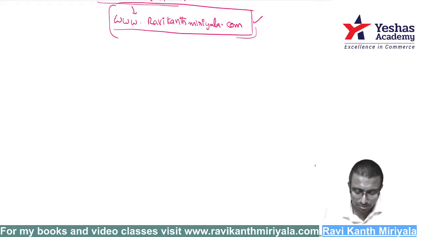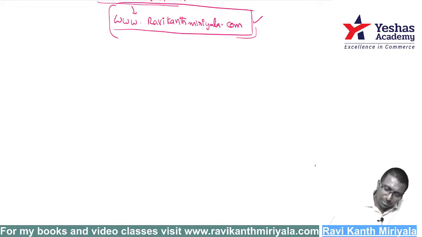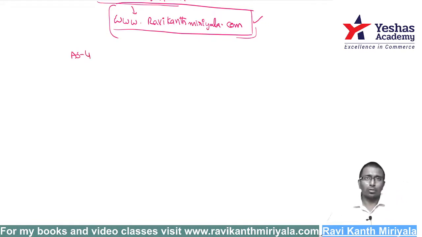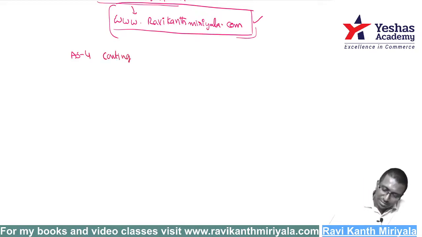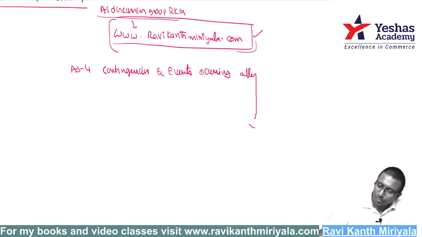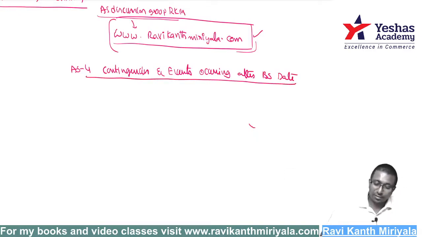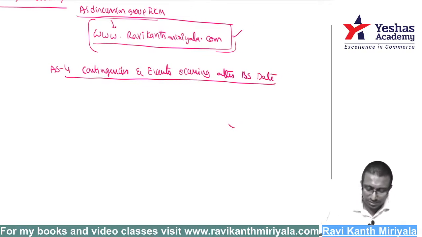So let us get into our basic discussion. The first standard I will discuss is Accounting Standard 4, which will not take much time. The heading of the standard is Contingencies and events occurring after the balance sheet date. It is a very small standard, my dear friend. We'll be able to close it in less than half an hour. That is sufficient actually.